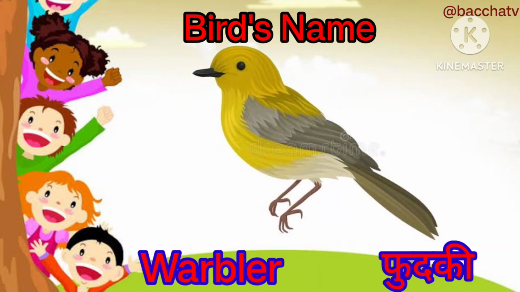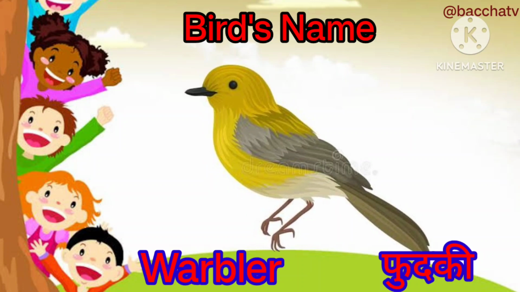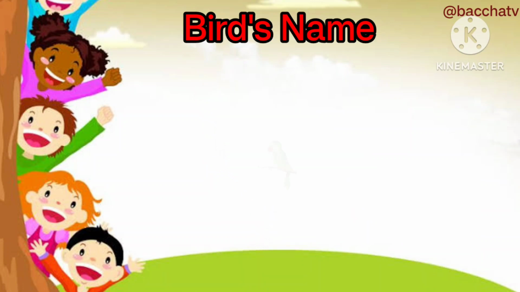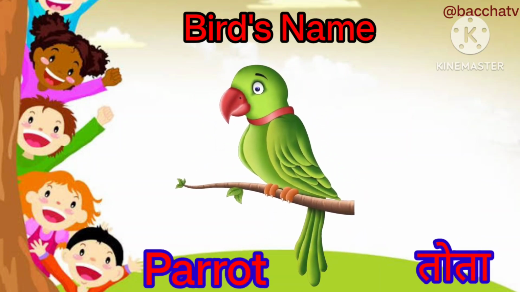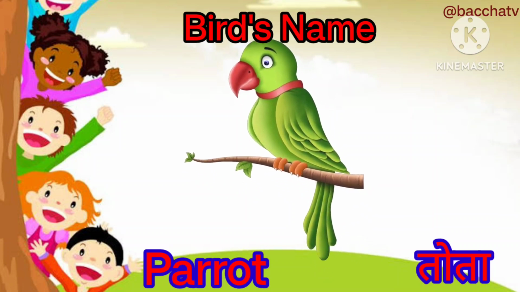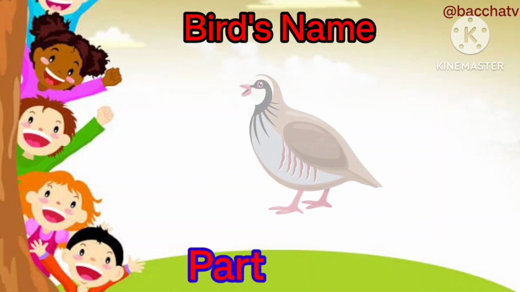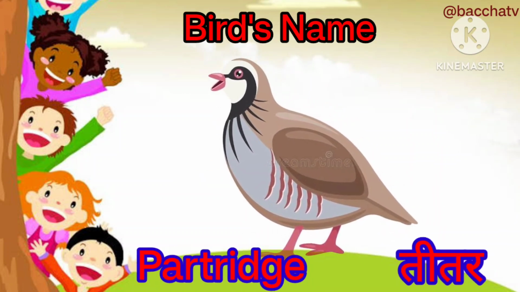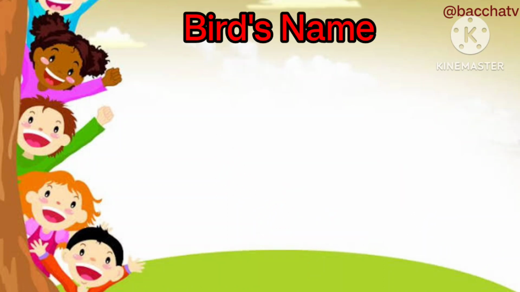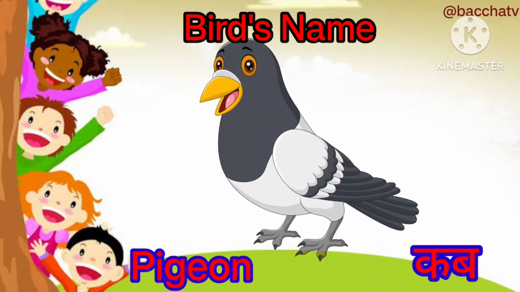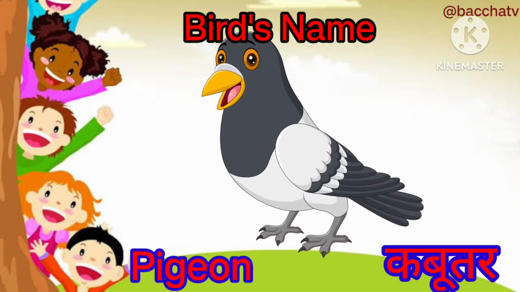Warbler. This is warbler. Warbler means Futki. Parrot. This is parrot. Parrot means Tota. Partridge. This is partridge. Partridge means Teeter. Pigeon. This is pigeon. Pigeon means Kabutar.